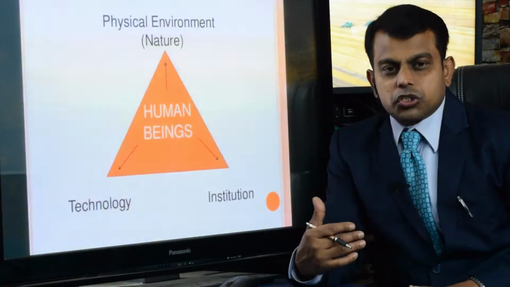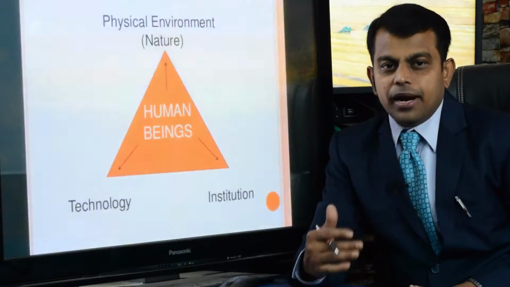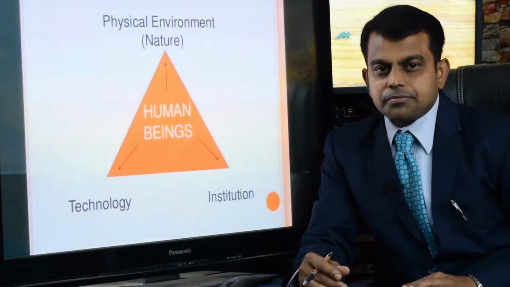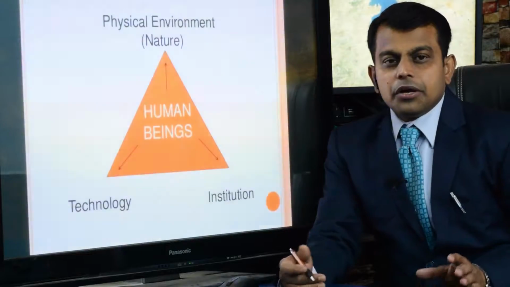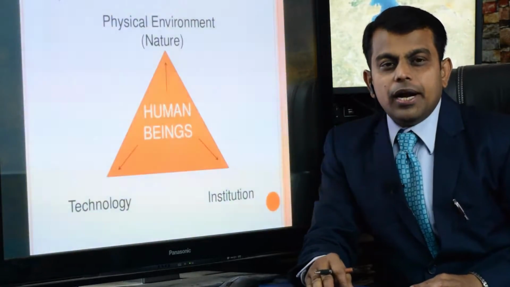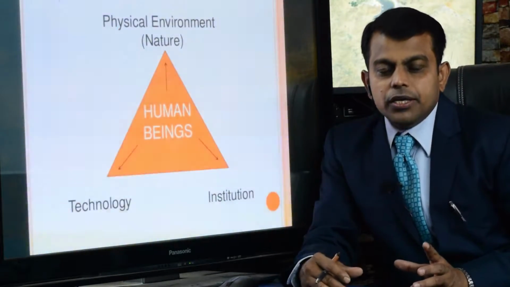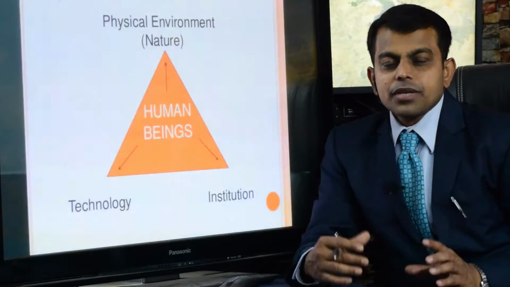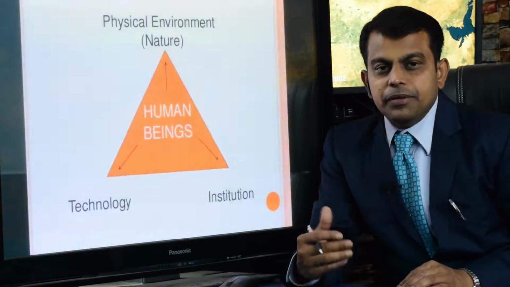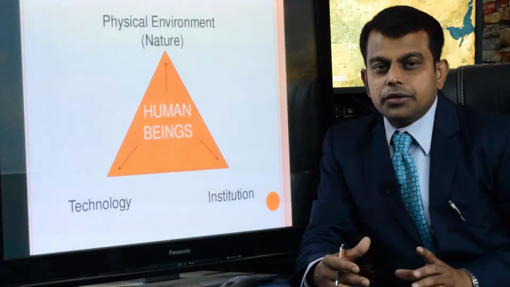These types of resources can be called man-made or human resources. Resources are vitally important for human beings and also for other living beings like animals and the plant world.